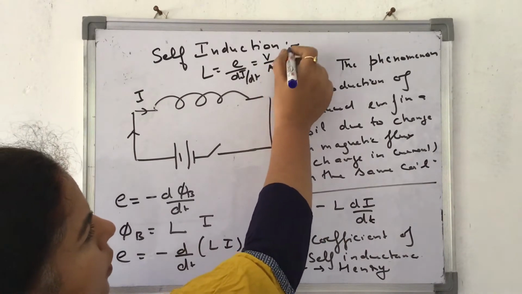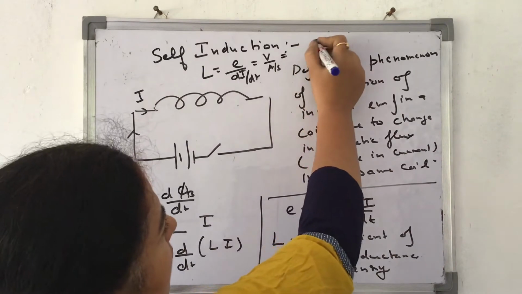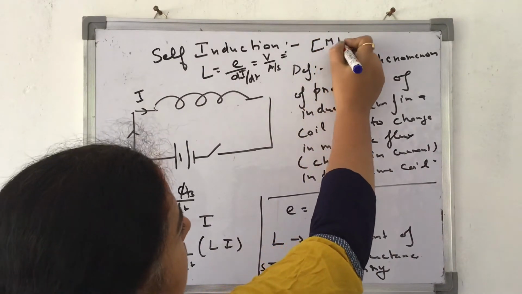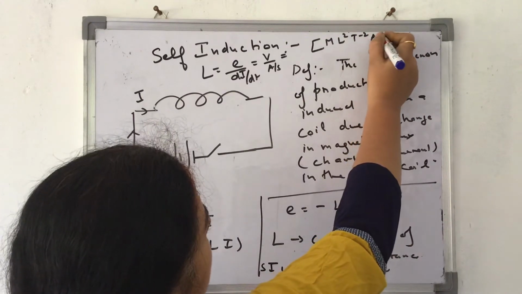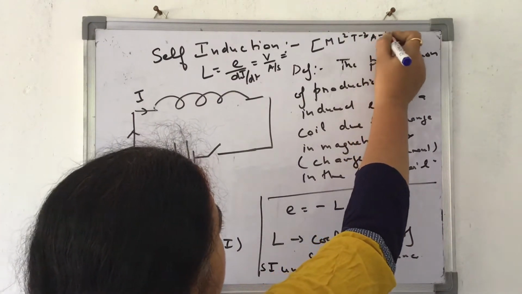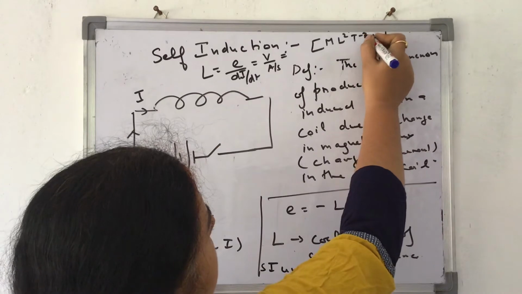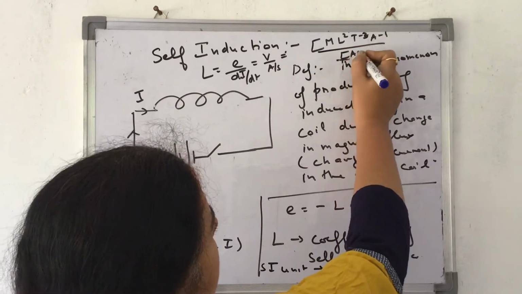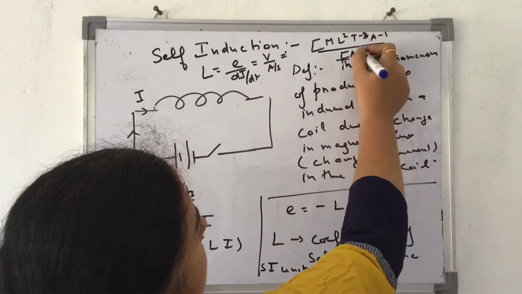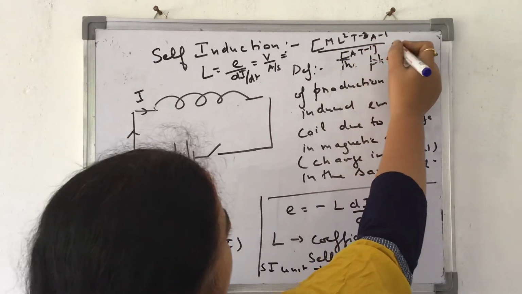I can also write it in some other way. The dimensional formula for this is M L square T minus 3 A minus 1 divided by A T minus 1. So this whole thing becomes what?